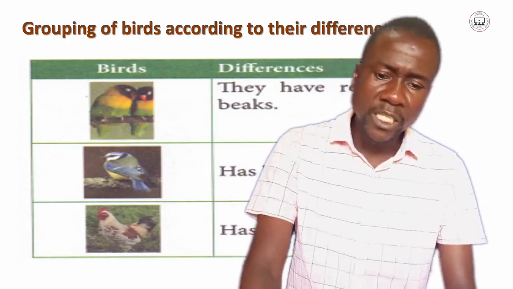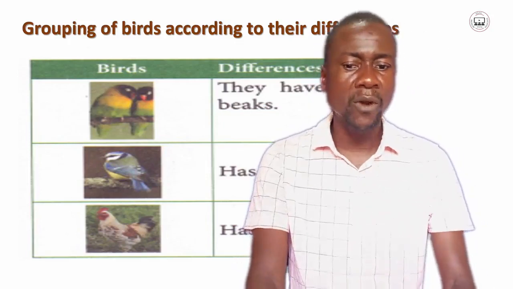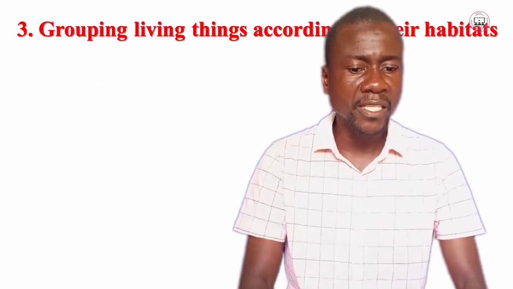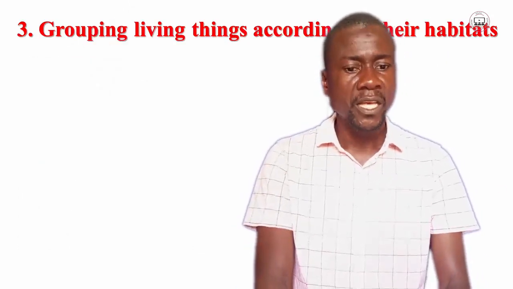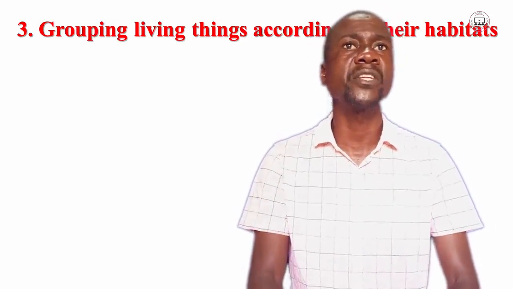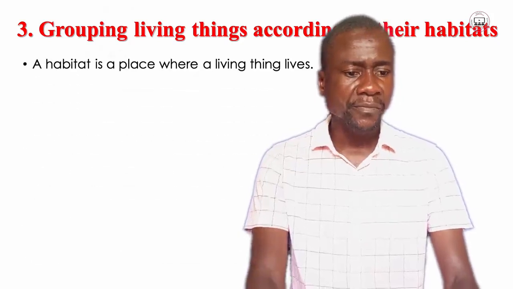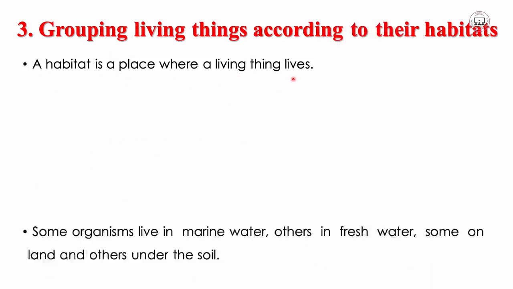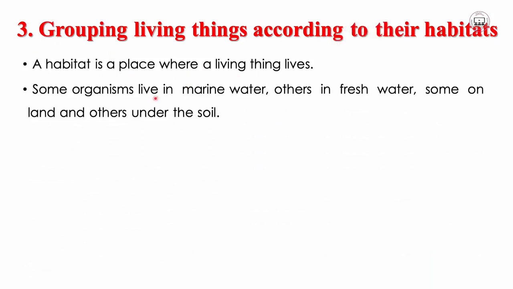Now, let us switch our mind to look at grouping living things according to their habitats. There are so many habitats where these animals or living things might survive. A habitat is a place where a living thing lives. Some organisms live in marine water, while others might live in fresh water, and some on land and others under the soil.